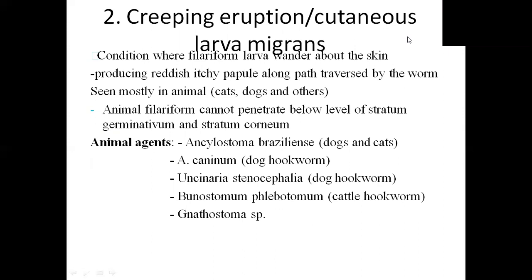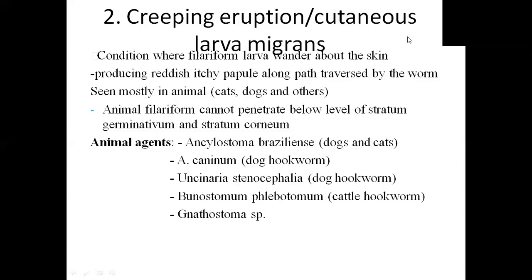Sometimes, the filariform larva is only wandering about in the skin. They have not entered into the lymphatics and into the circulation. Rather, they are only seen wandering in the skin. They produce reddish itchy papules along the path they have traveled. Usually, this type of redness and trails can be seen only in animals because they cannot migrate to the lymphatic level. So this is something of veterinary importance, but still, we need to understand that animals can also suffer from such diseases.